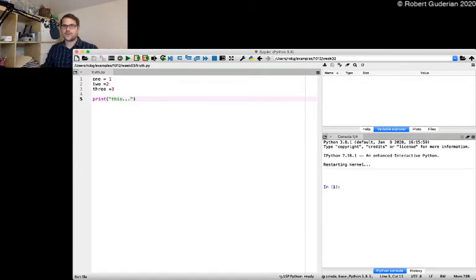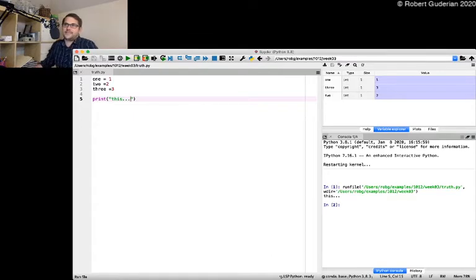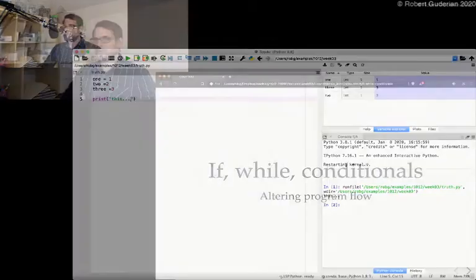And that has worked out very well for us and is still true. Our programs still run in sequential order, but we can use if statements and loops to skip lines of code or repeat lines of code. And still those blocks will be run in order, but we will alter the flow.